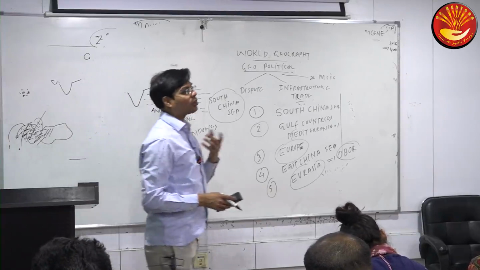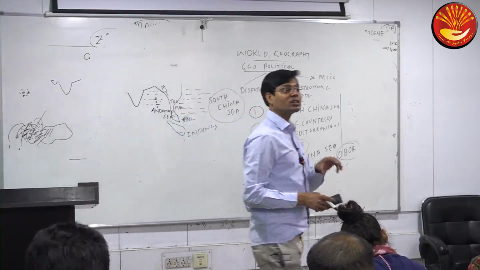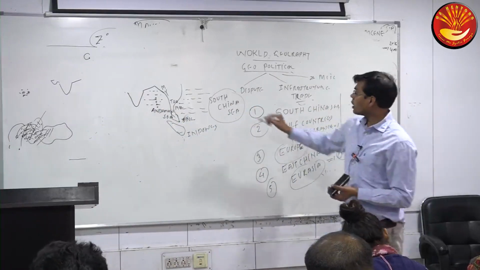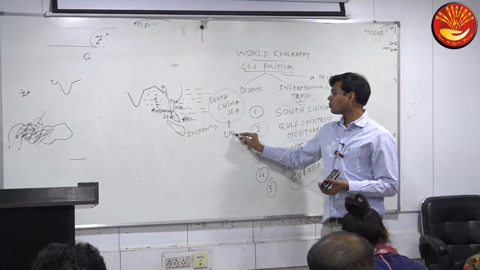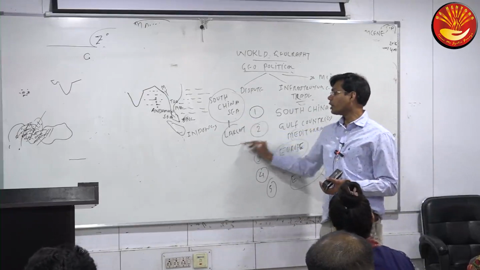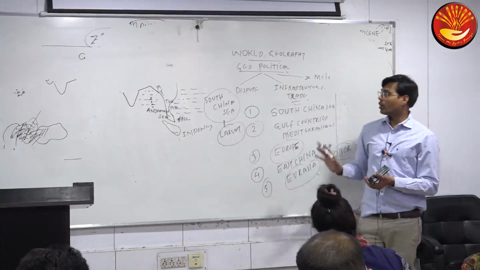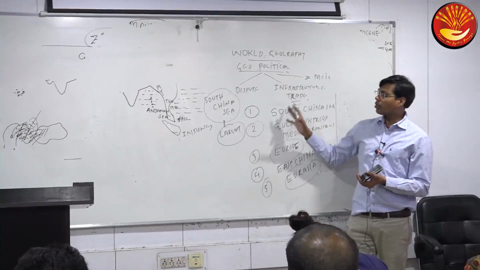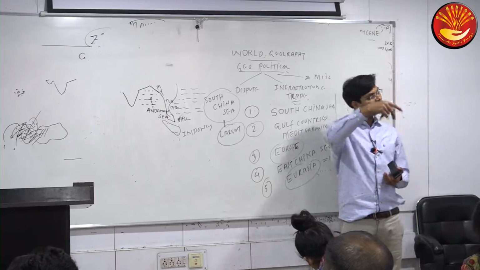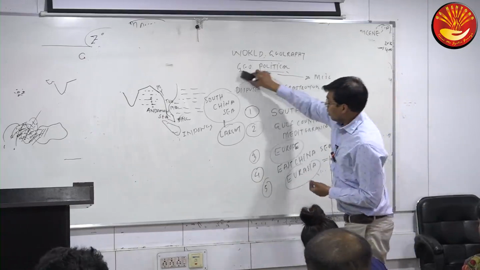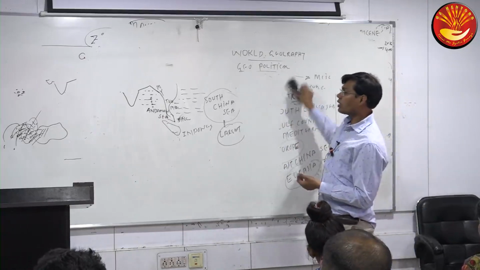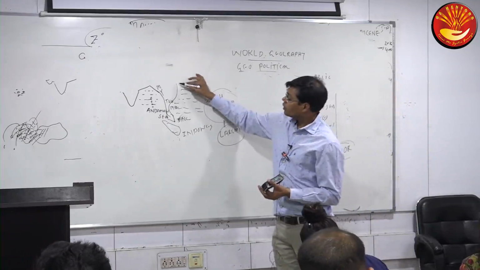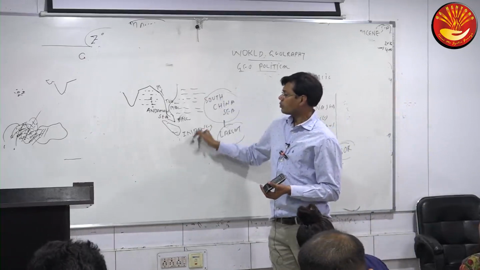In oceans, the Pacific Ocean is the largest. But in seas, which sea is largest in the world? South China Sea is the largest sea in the world, larger than the Mediterranean Sea, larger than any other sea. In South China Sea, which famous countries are there?